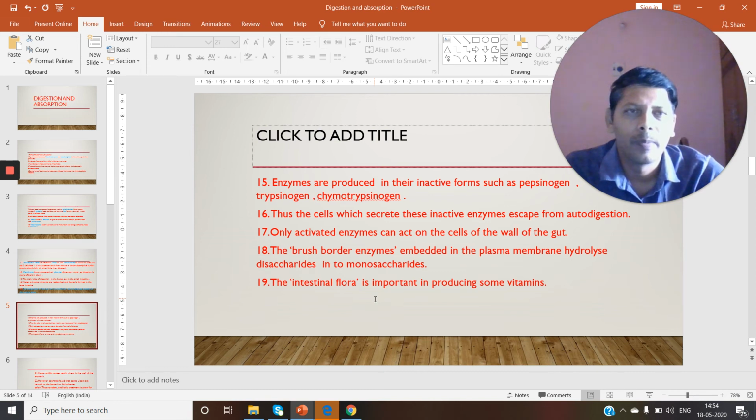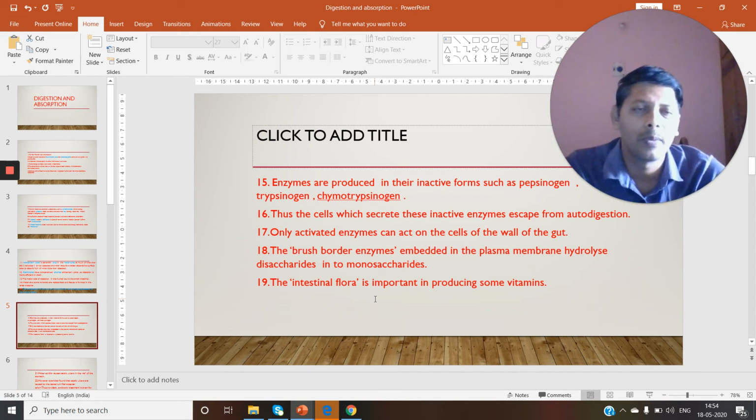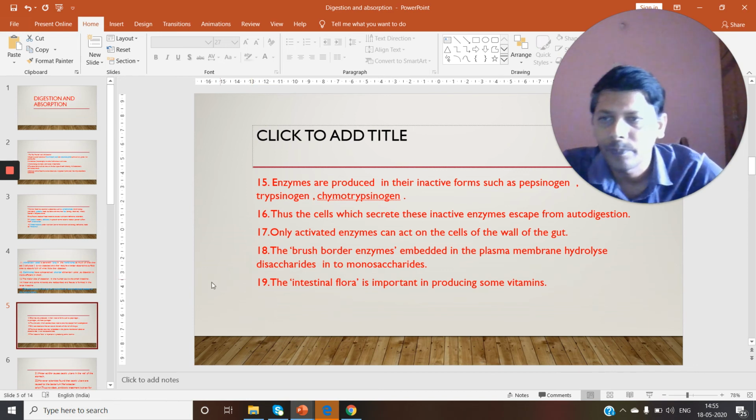You study bacteria in the botany part; a bacterial cell also has a cell wall. The bacteria present in your intestine produce some vitamins like vitamin B12. They are not harmful bacteria; they are useful bacteria.